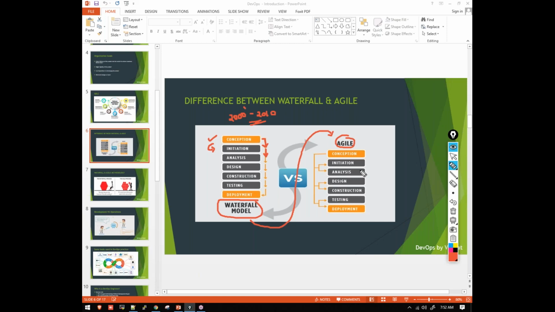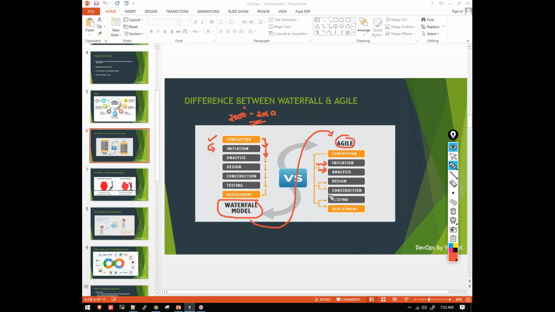Testing is taking place parallelly, the QA and build process will be taking place. Okay, and the deployment will be taking place parallelly. So there is no dependency from one stage to another. Okay, there is no dependency. See here, two arrows, right? Which means that two stages are running parallelly. So there is no dependency with one another.